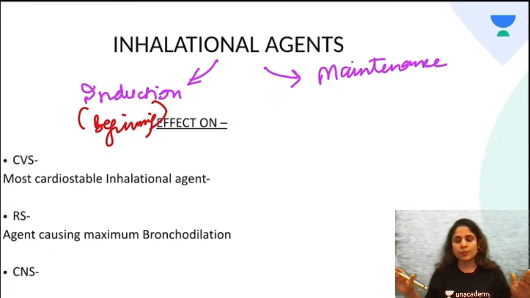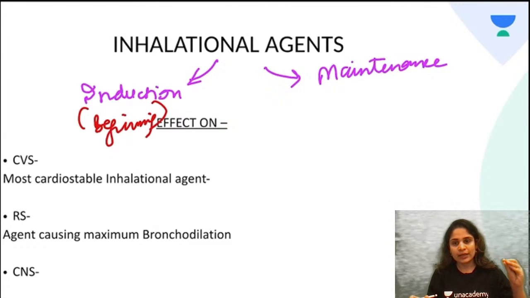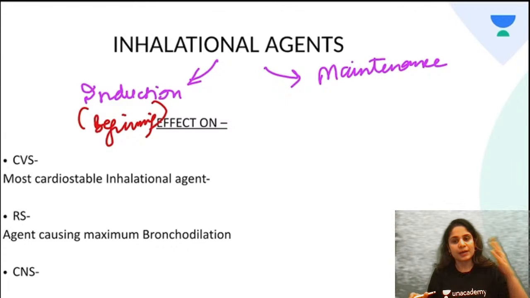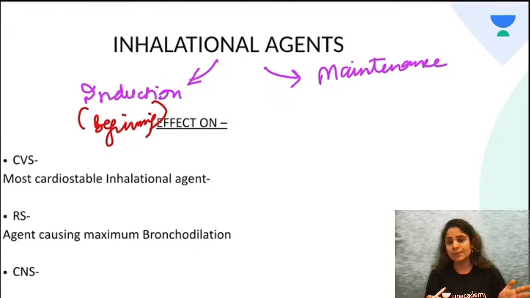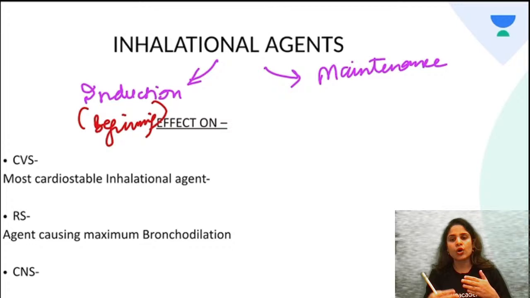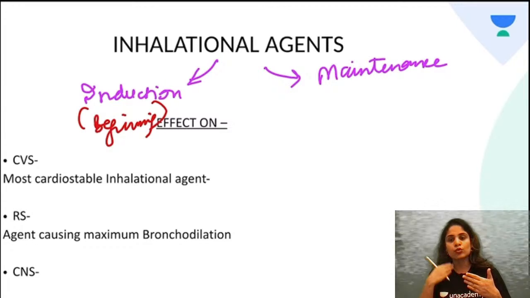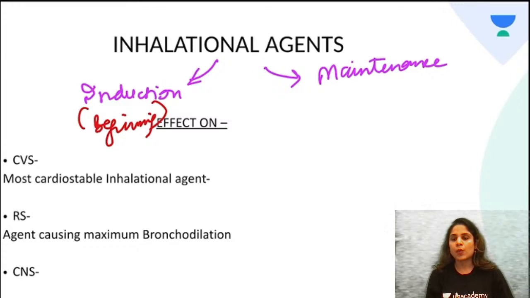Suppose it is a 1 or 2 hour surgery. In that case, first you induce anesthesia using preferably an IV induction agent like propofol, thiopentone, etc. And after that you maintain the anesthesia by giving all these gases, inhalational agents, through the endotracheal tube that you've put in the patient. Now what are these inhalational agents that we are talking about?